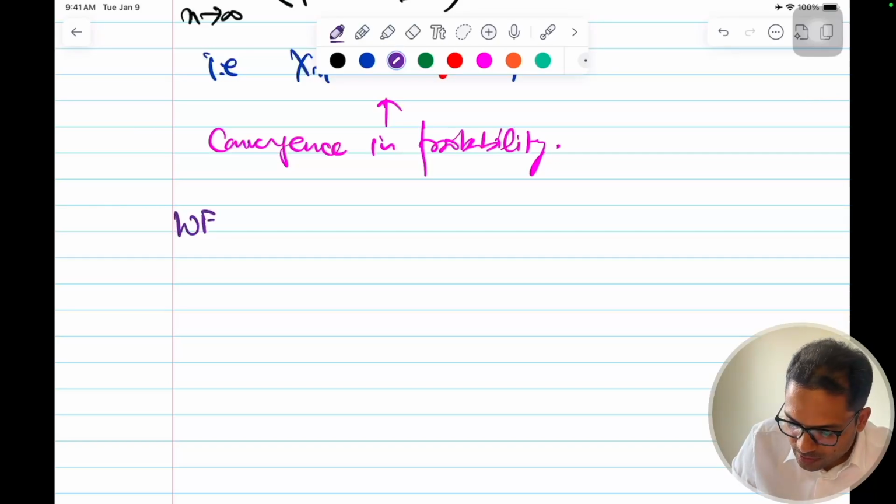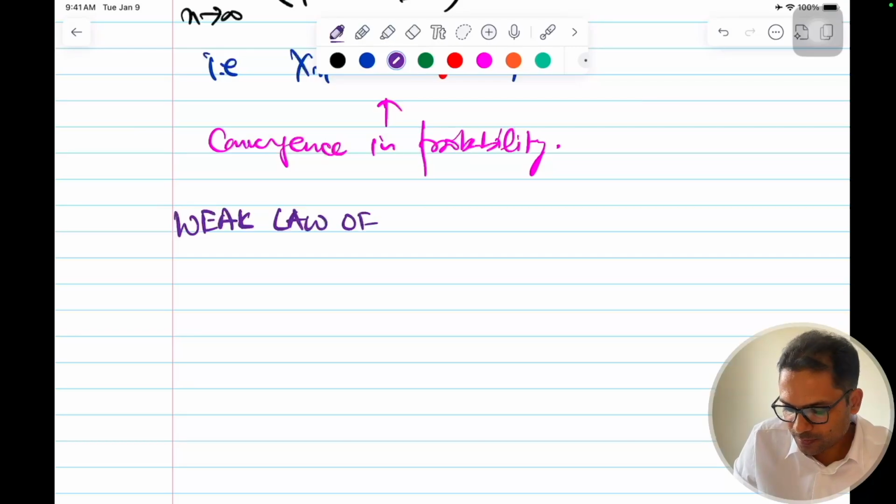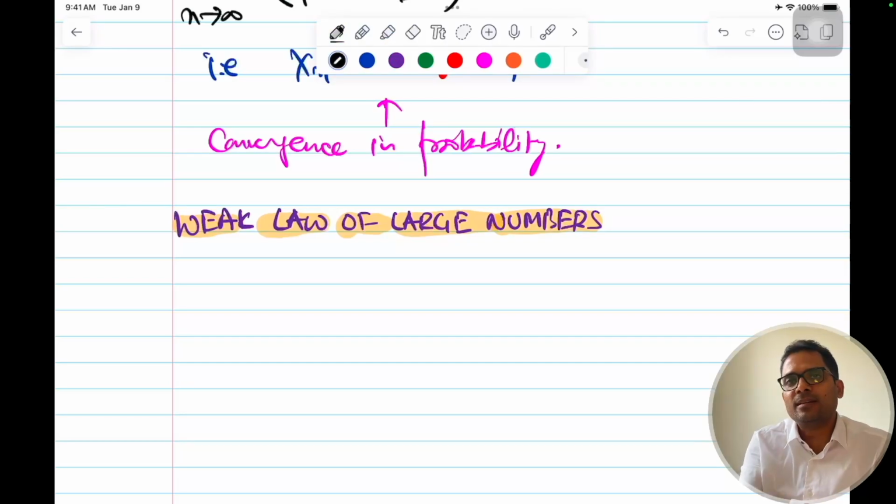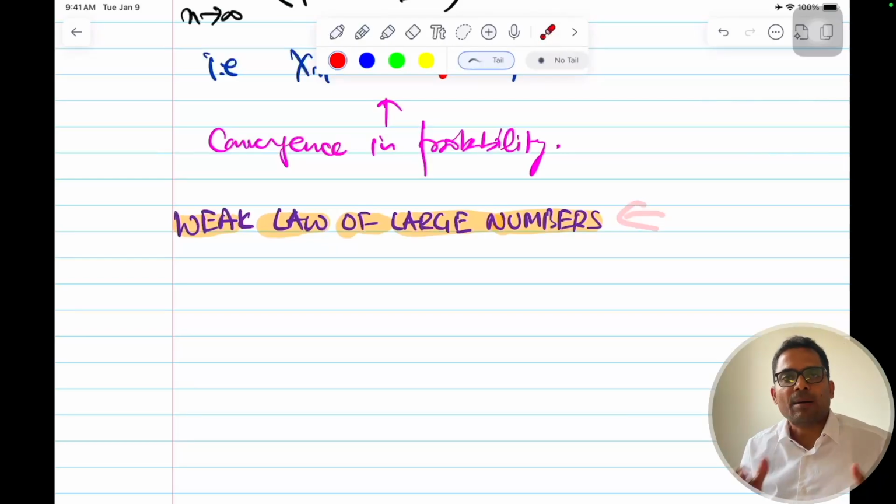This is the theory for the weak law of large numbers, and we'll continue the same example. This is used everywhere in statistics and probability, and we will see it again in statistics. Because of this law, we assume that the sample average can be taken as a good estimate of the population mean.